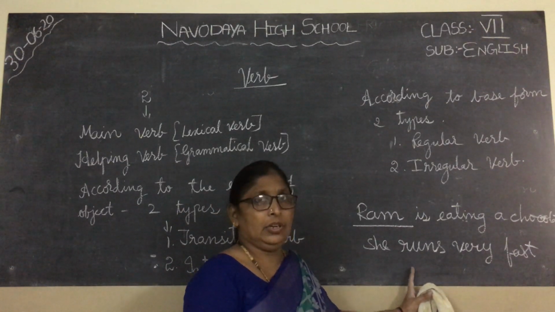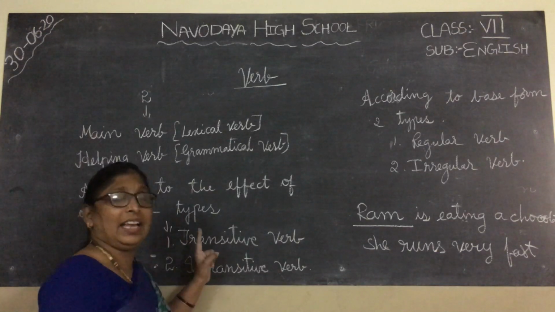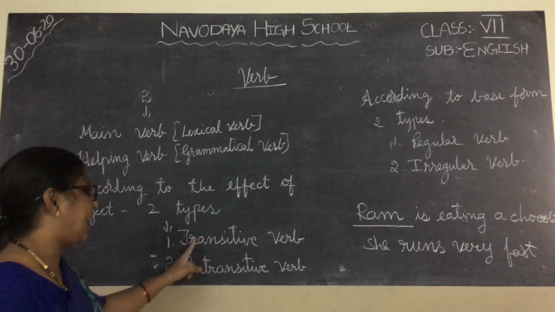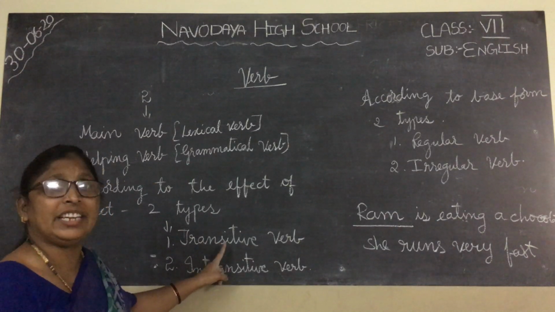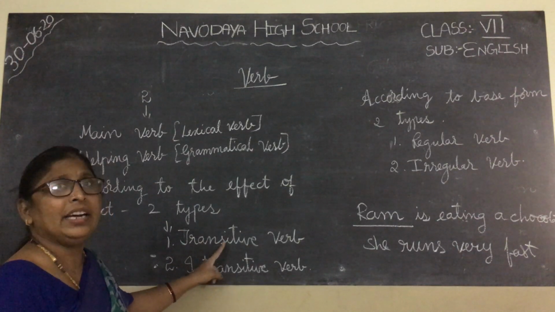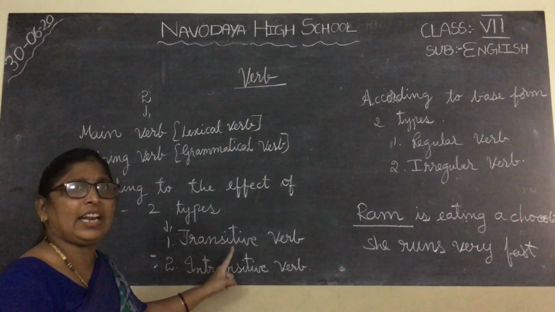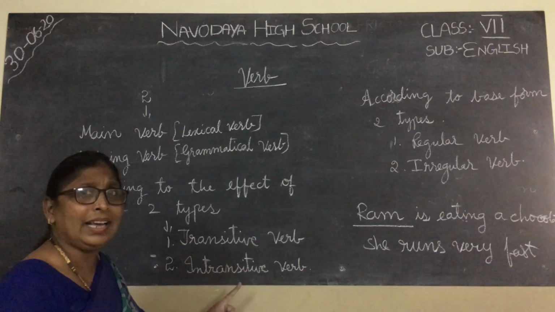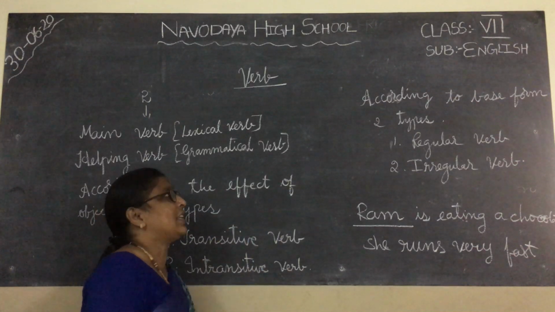Intransitive verb. Here according to the effect of the object on the verb, there are two types of verbs. They are transitive verb and intransitive verb. Transitive verb means the verb which needs an object to give full meaning. Next, the verb which does not need an object to give full meaning is called intransitive verb. Got it, children?